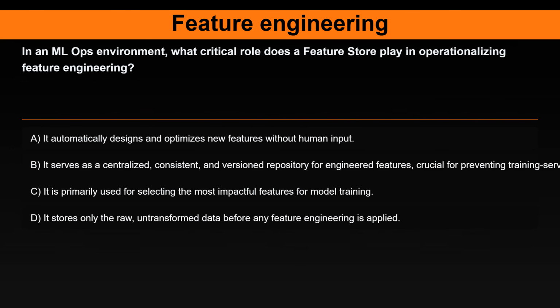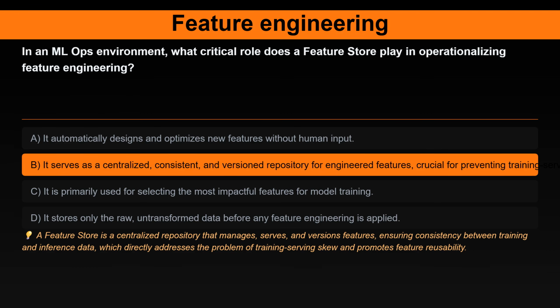Question 21. In an MLOps environment, what critical role does a feature store play in operationalizing feature engineering? Option A. It automatically designs and optimizes new features without human input. Option B. It serves as a centralized, consistent, and versioned repository for engineered features, crucial for preventing training serving skew. Option C. It is primarily used for selecting the most impactful features for model training. Option D. It stores only the raw, untransformed data before any feature engineering is applied.